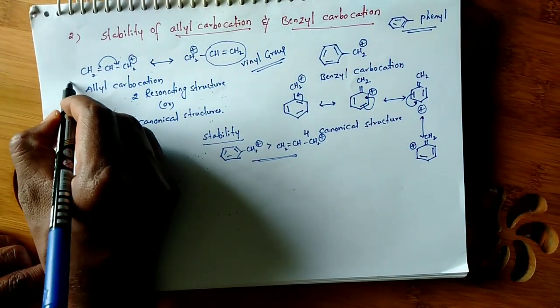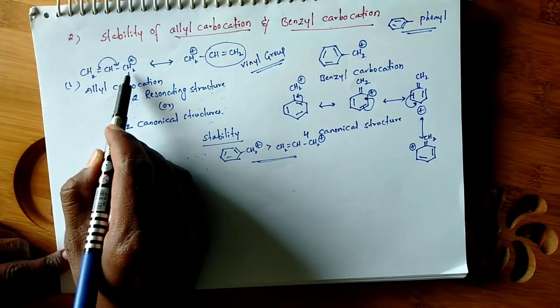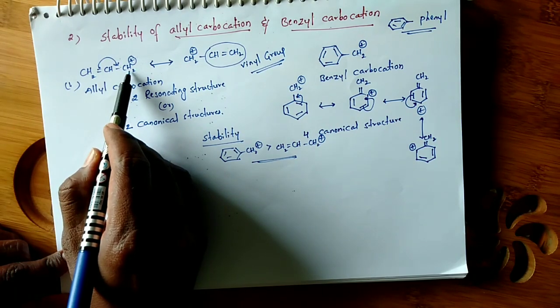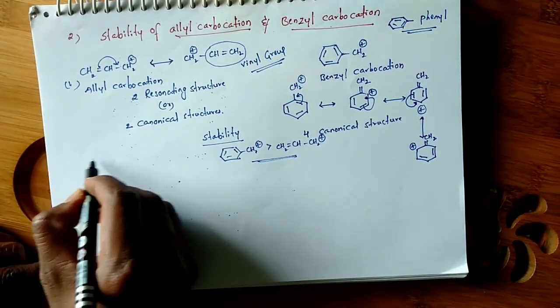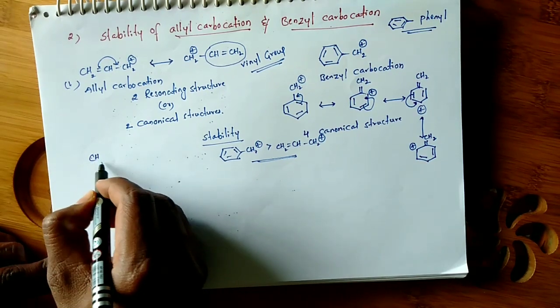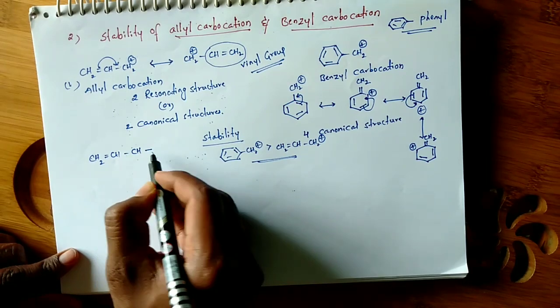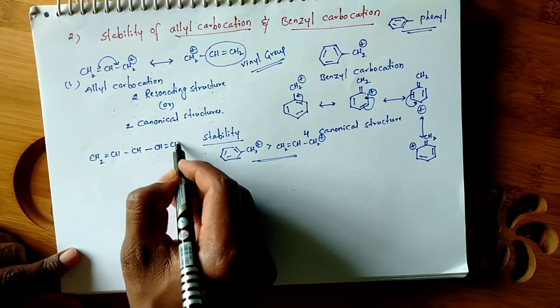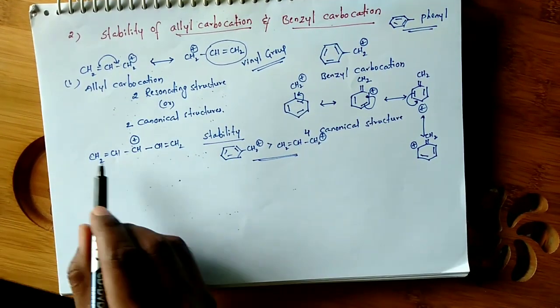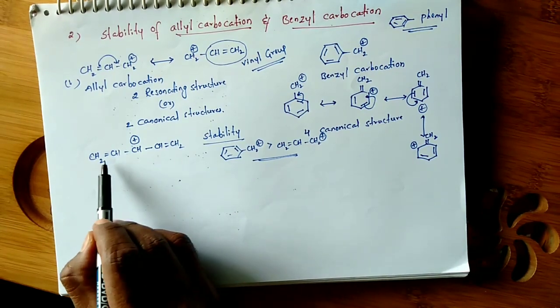So in the first case, to this carbocation, one vinyl group is attached. Here, instead of one hydrogen, one vinyl group replaced it. Then how many double bonds are in conjugation here?